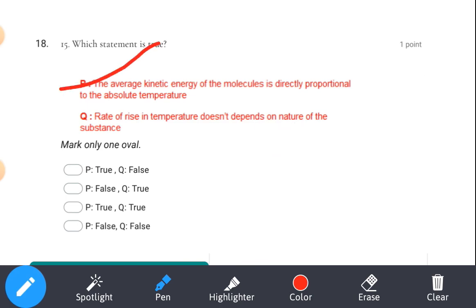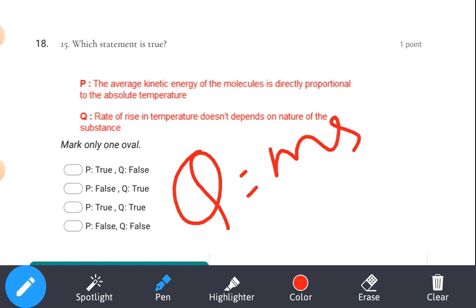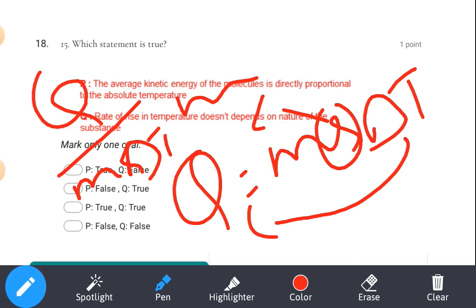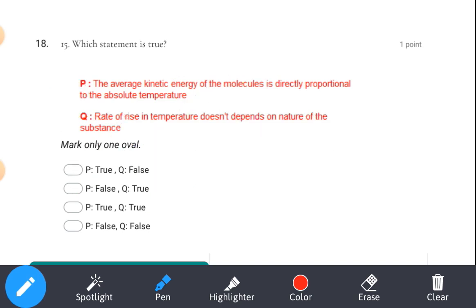The rate of rise in temperature does not depend on the nature of the substance. Is that correct? That is completely wrong. If you take the relation Q = m s delta T, here s specifically tells about the nature of the substance. If you bring the temperature to the right side, Q by m delta T is proportional to s, so these two are related. So Q is wrong, P is correct. Option number 1 is our answer.